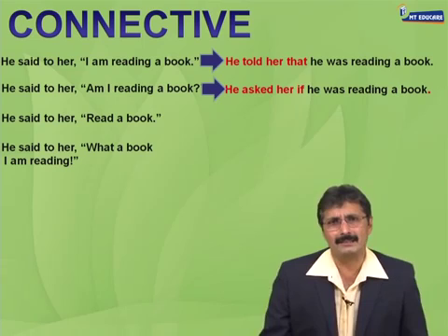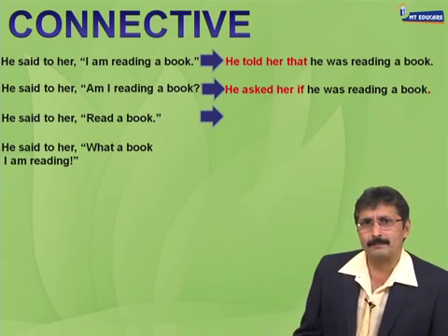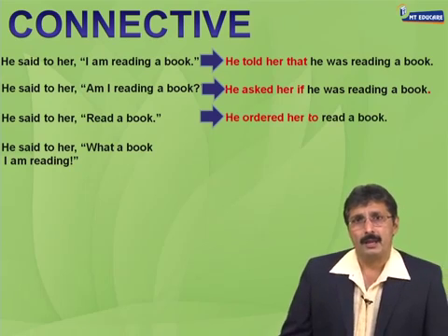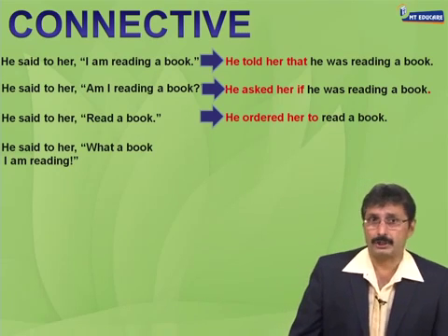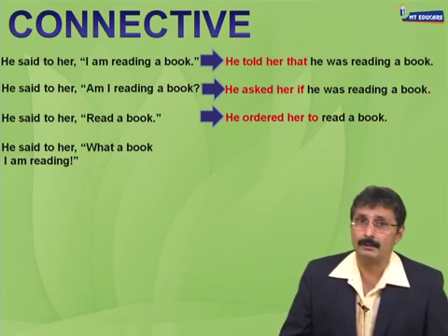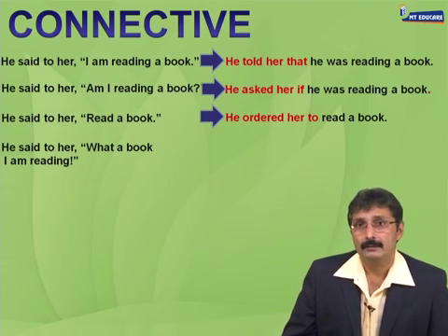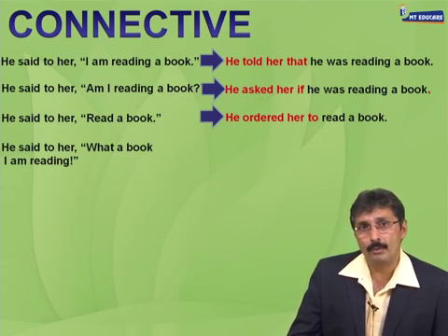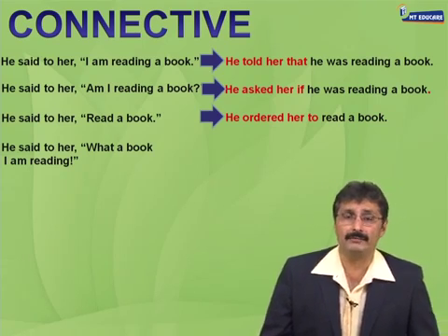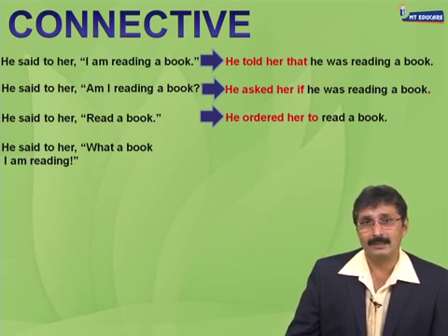Let's look at the third sentence, the imperative sentence. He said to her, read a book. और उसका indirect speech है, he ordered her, या he told her to read a book. See what's happened? Said has become ordered, and the verb here along with the comma has become an infinitive, to plus verb, to read. And let us look at the last answer.